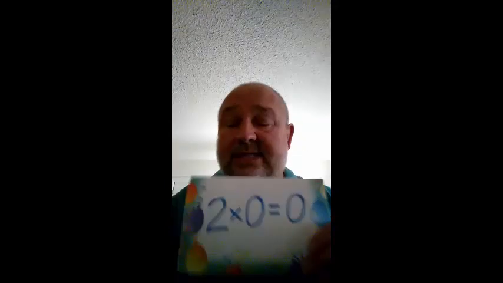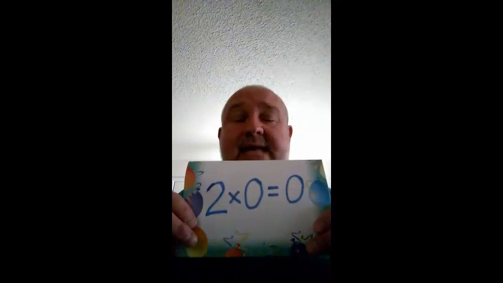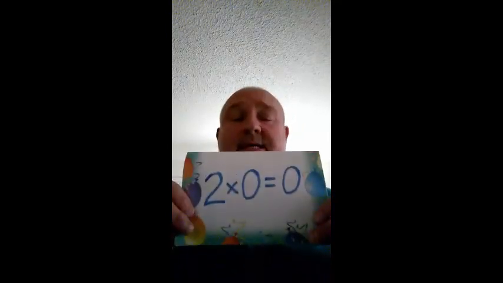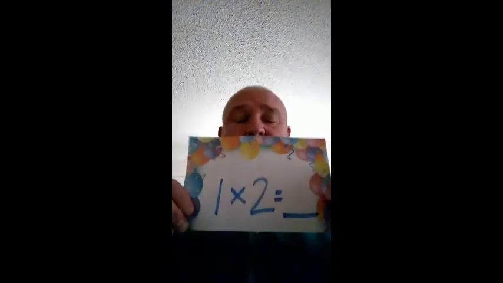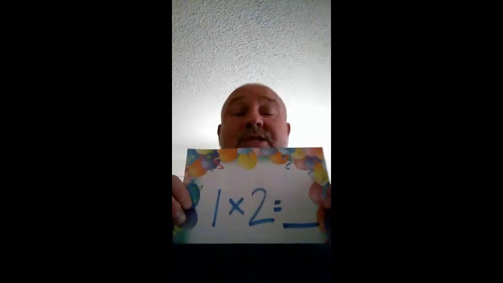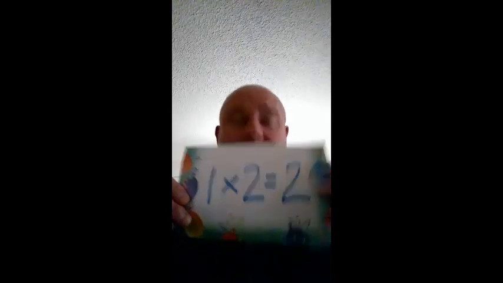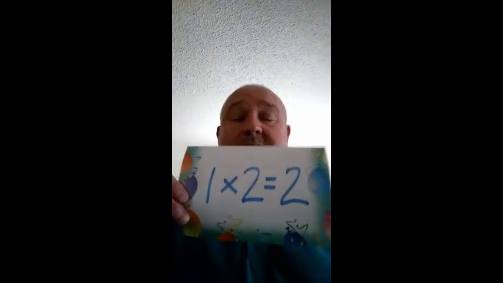Here we go with some more music. Ready and go. 2 times 0 is, again, 2 times 0 is, and next, 1 times 2 is, 1 times 2 is, and the answer, 1 times 2 is 2.